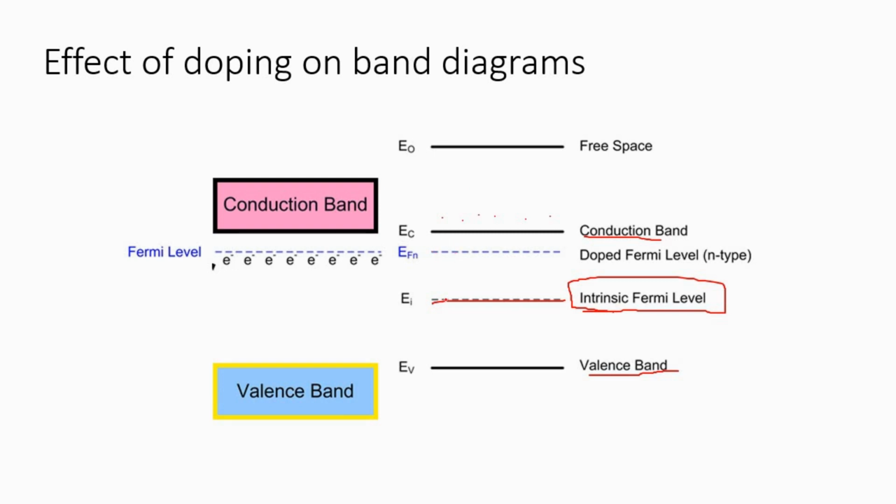The Fermi level moves closer to this level. Now you need to move to this level to find more electrons as compared to this level. This is called shifting of Fermi levels. So mind it, when you are adding donor type impurity or pentavalent impurity, a group 5 element, into a semiconductor, your Fermi level will move in the upward direction.